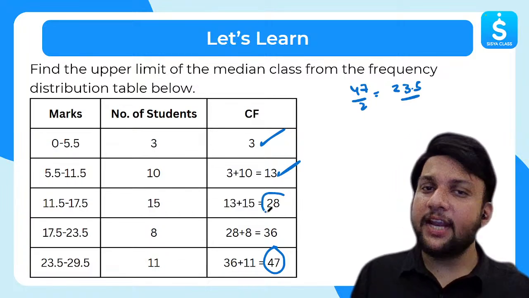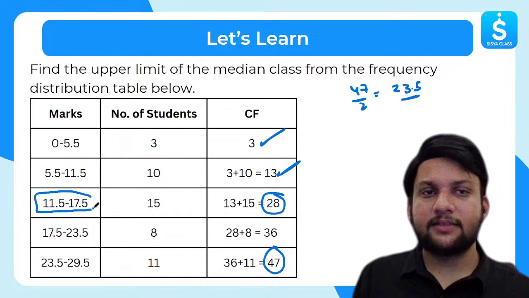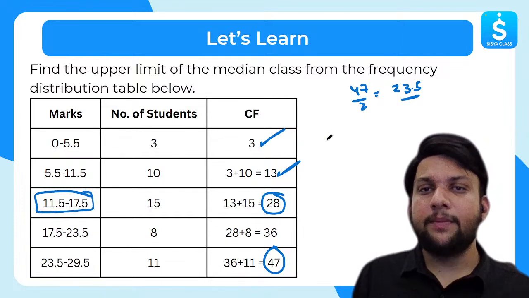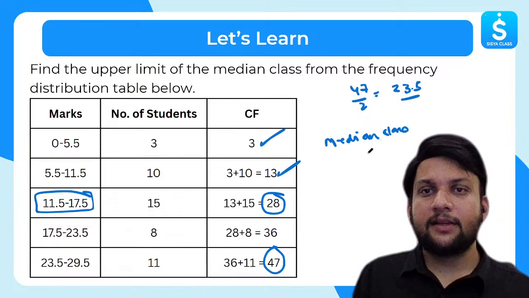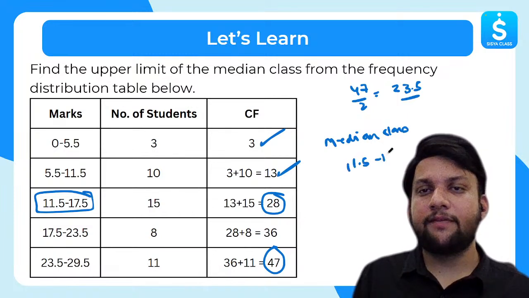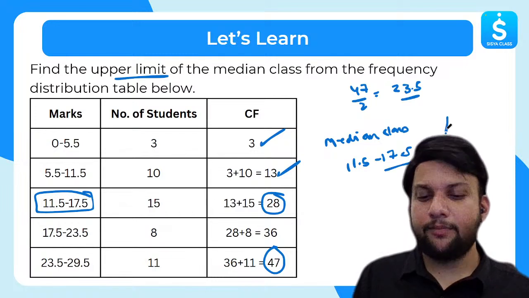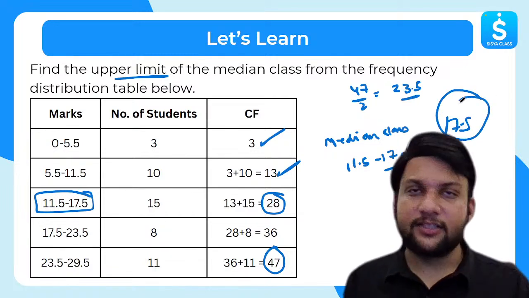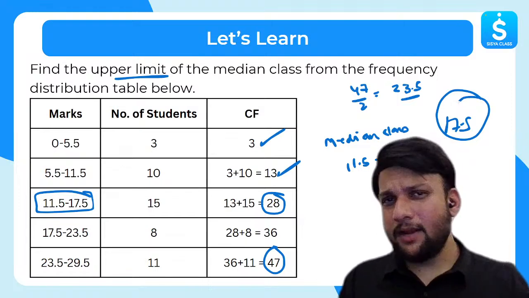No. Is 28 greater than 23.5? Yes. So this becomes my median class. So the median class I can write as 11.5 to 17.5. You have to find the upper limit. The upper limit in this case becomes 17.5. And that, dear students, is the final answer. Right? But do we have to find the upper limit here in this case?